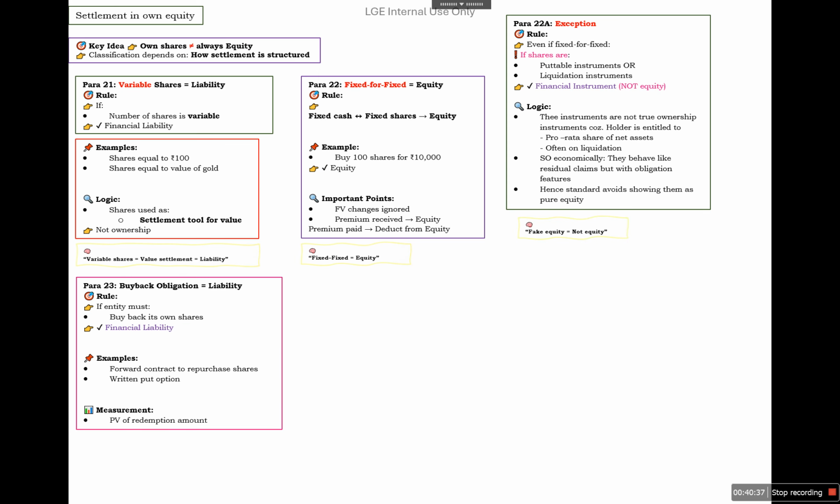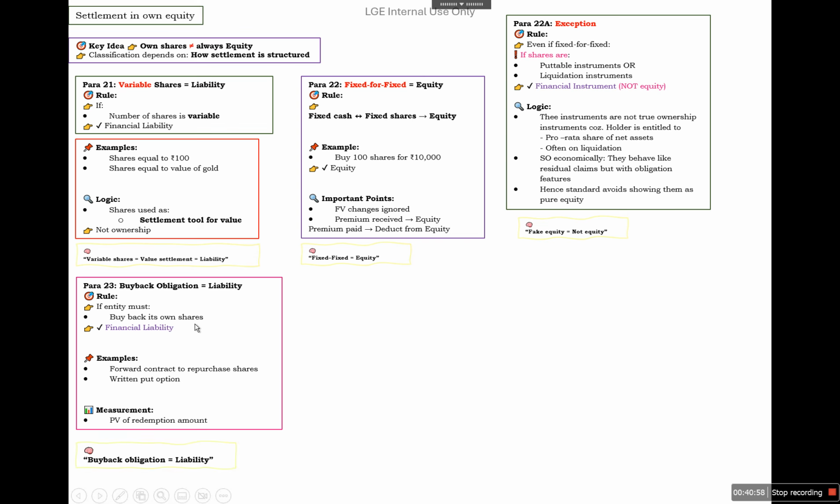So, fake equity is not equity. A buyback obligation is a liability. If an entity must buy back its own shares, then it will be called a financial liability. Forward contracts to repurchase shares and written put options will be measured at the present value of the redemption amount.